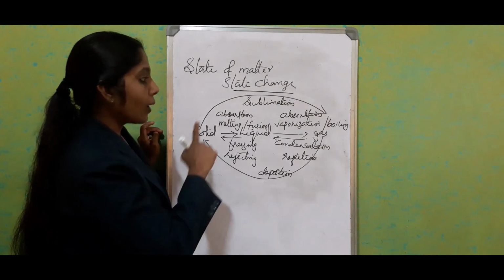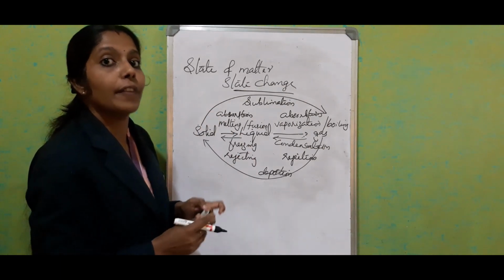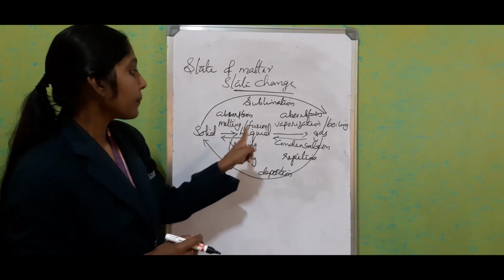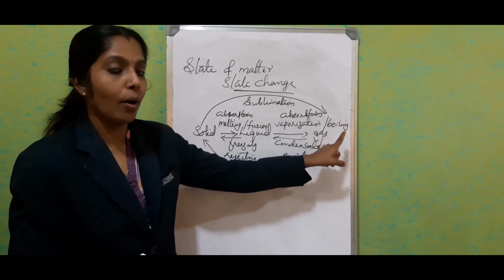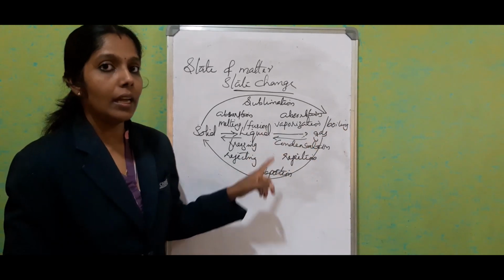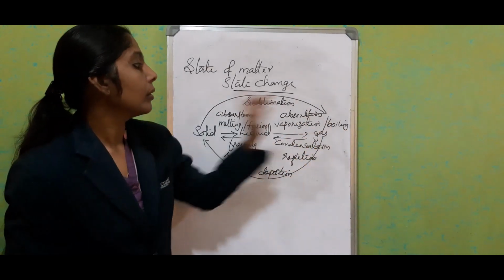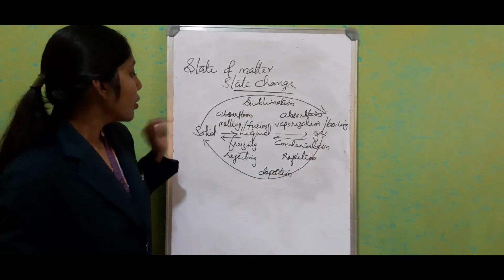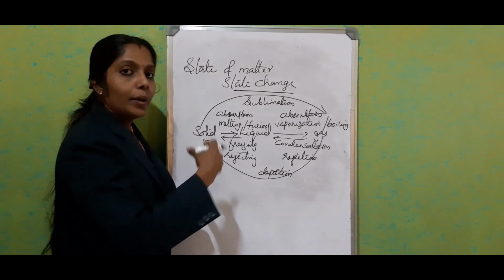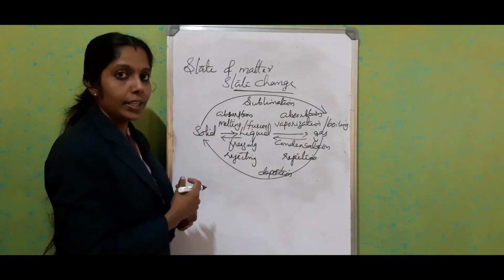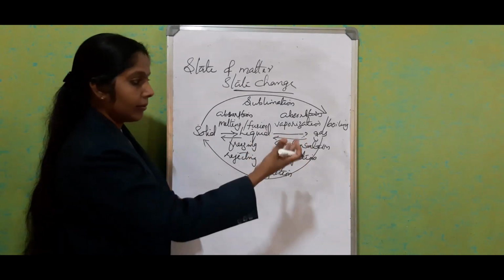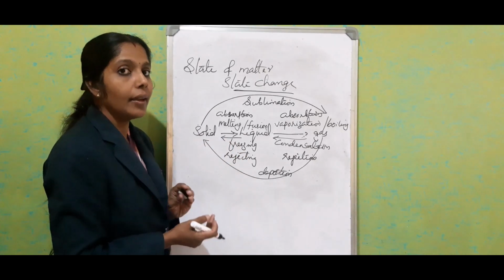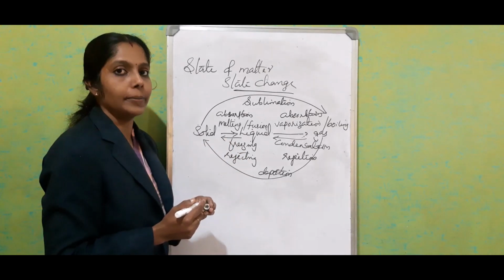So this is the process, or this is the state change or phase change. Solid to liquid is called melting. Liquid to solid is called freezing. Liquid to gas is called vaporization or boiling. And the reverse process is called condensation. Solid to gaseous state directly is known as sublimation. And gas to solid is known as deposition. From lower to higher position, absorption of heat energy is there. From top position to reverse process, we have the rejection of heat energy without changing the temperature.